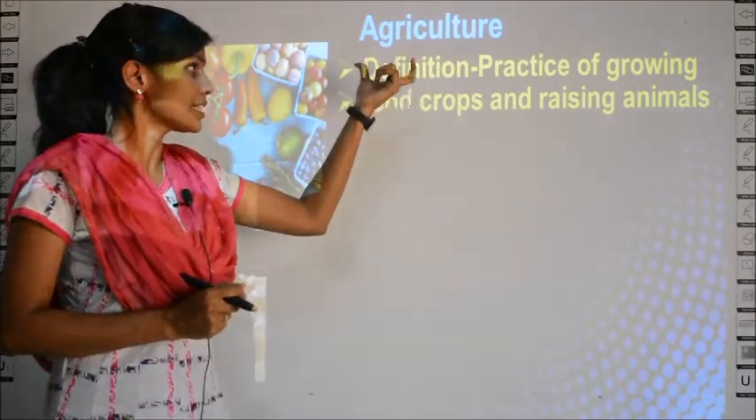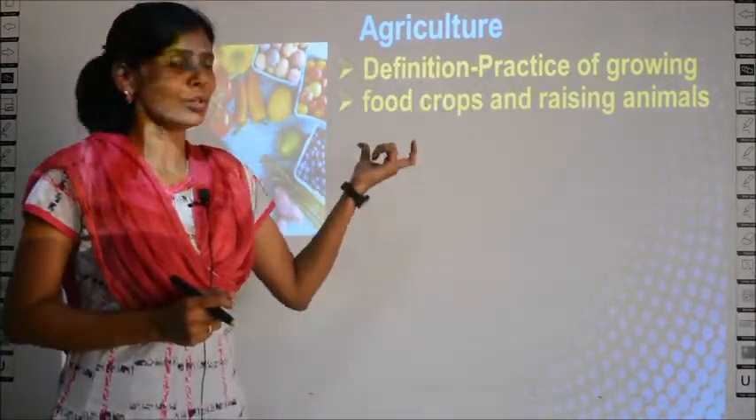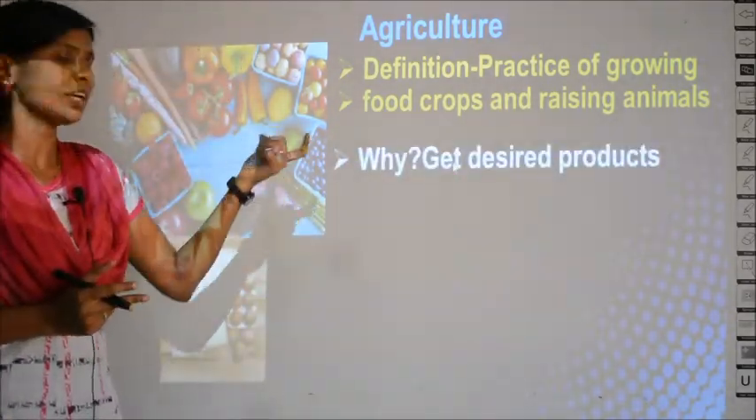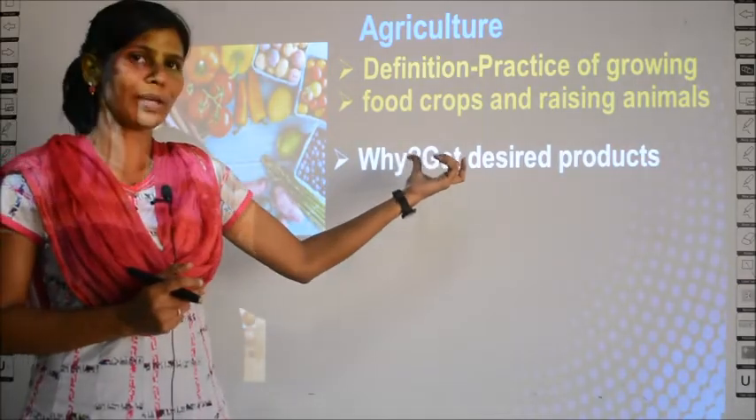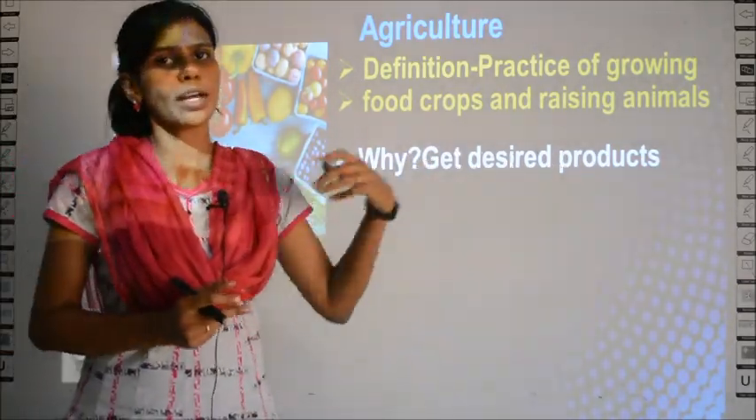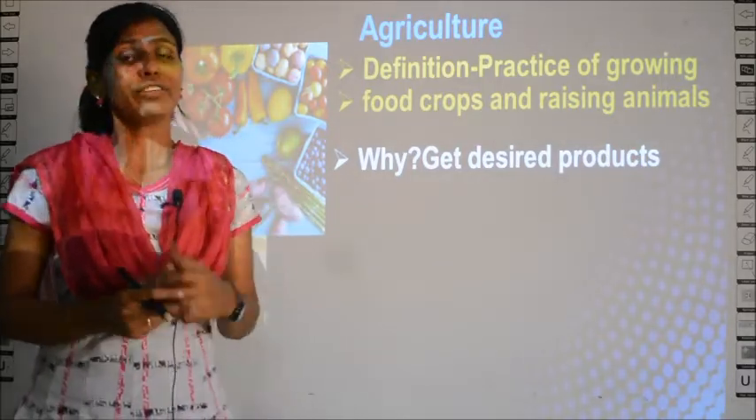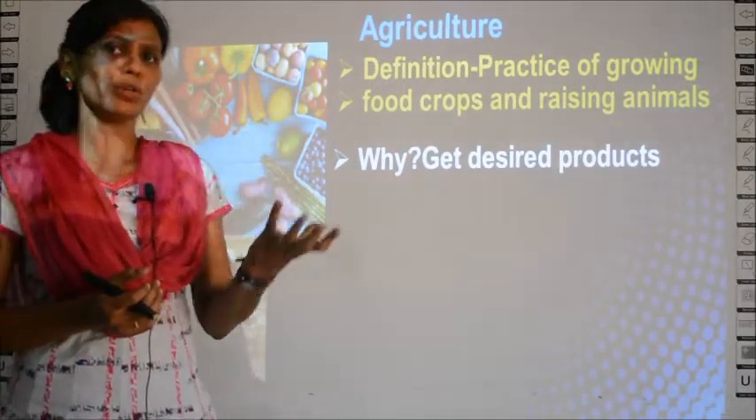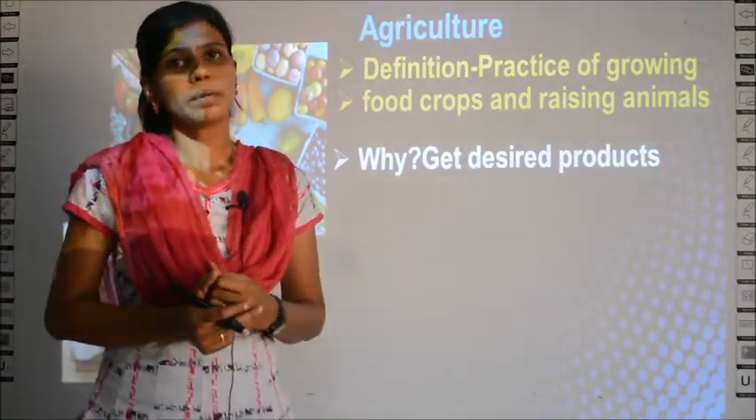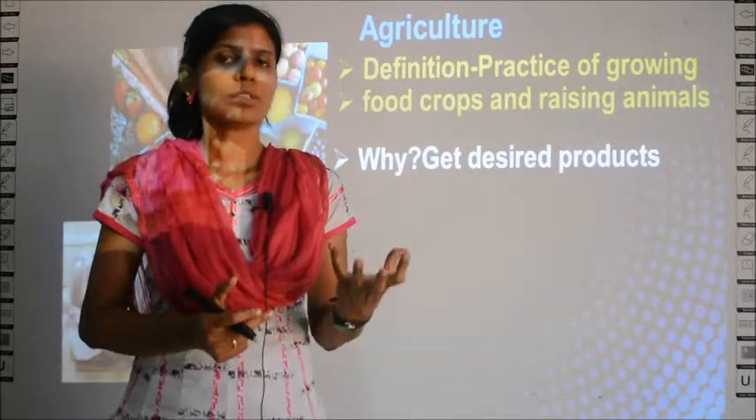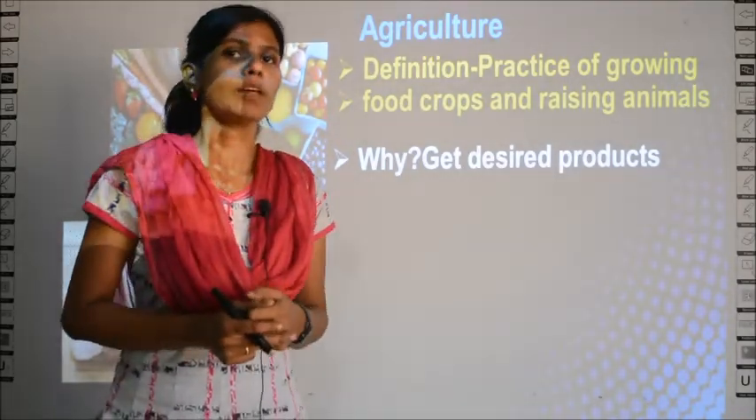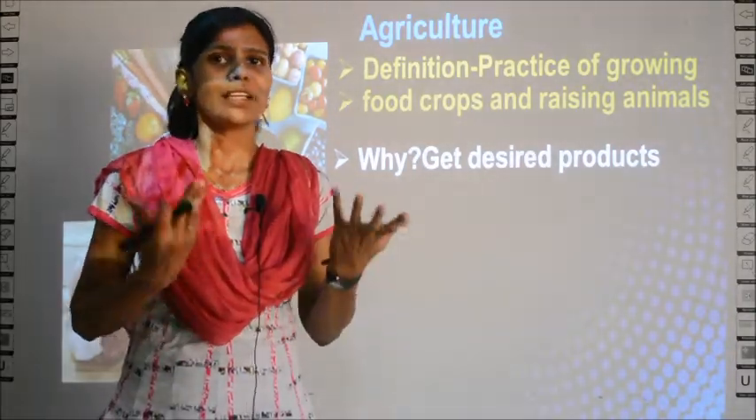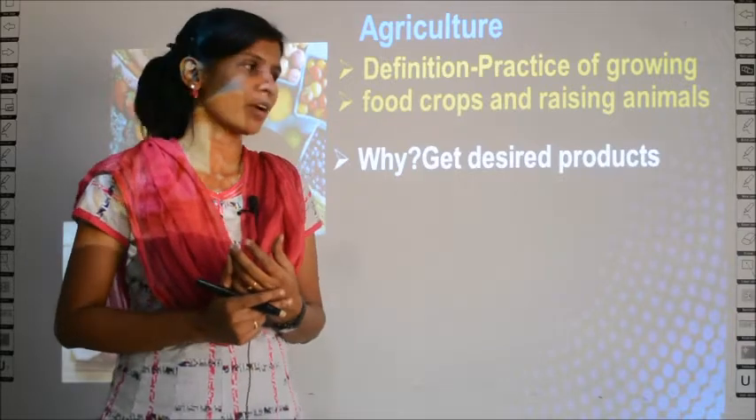So, the definition for agriculture is a practice of growing food crops and raising animals. So, why do we do this? Why do we carry out agriculture? To get desired products. What is the desired product here? If you cultivate a crop, you will get some products, no? Say for example, a paddy field will give you rice, and then apart from these food grains, there are also plants which give fibers, like cotton, jute. So, that is also a desired product. Only because of that we get clothes, no? So, that is also a desired product.